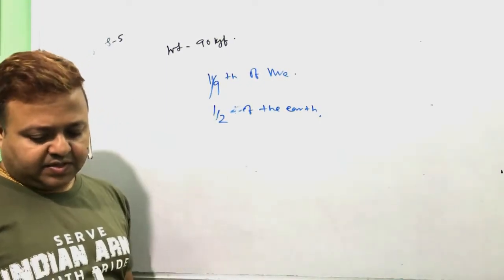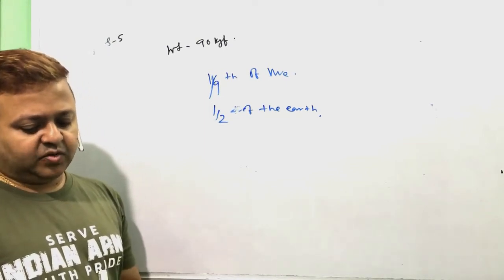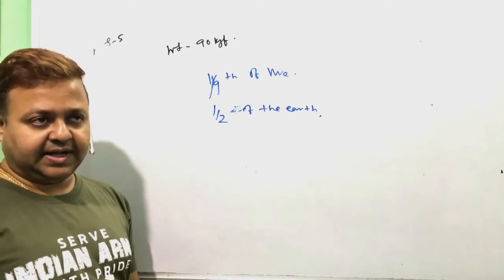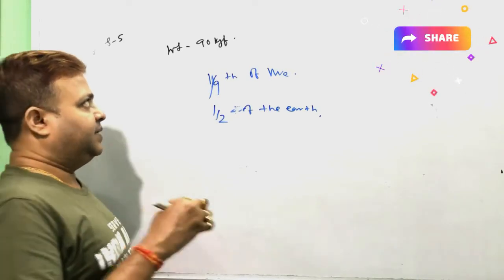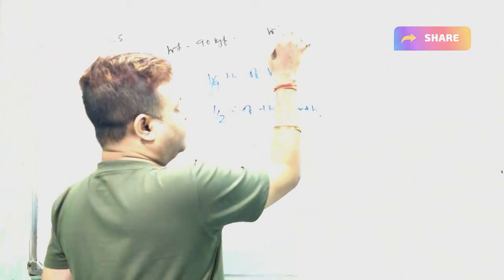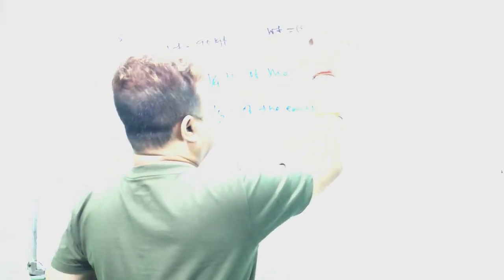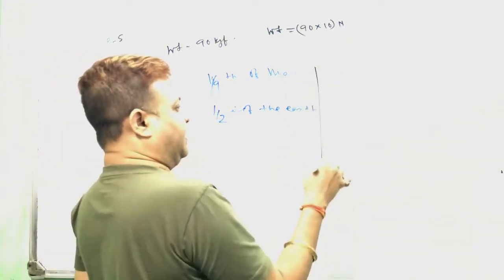How much will it weigh on the surface of a planet whose mass is 1/9 and the radius is half of the Earth. Well, here the weight is 90 into 10 Newton. I mean, I'm using g as 10 because I don't have a calculator right now. Look here, what is the acceleration due to gravity? g equal to GM by r square. I told you this one day.